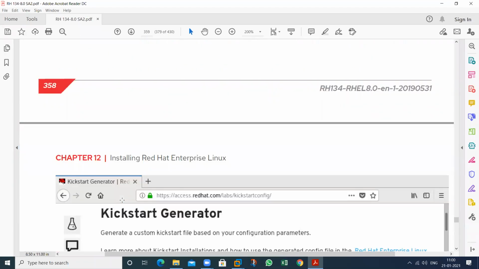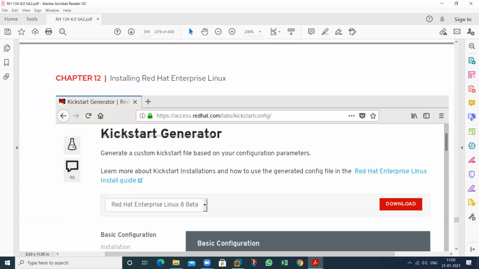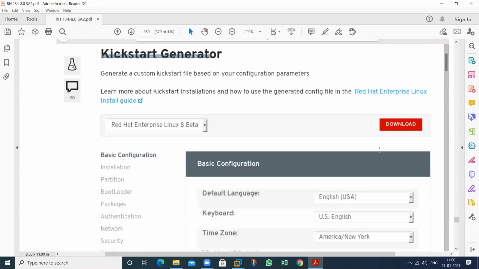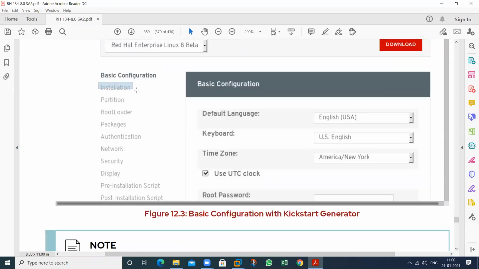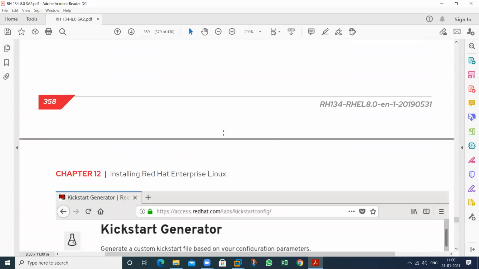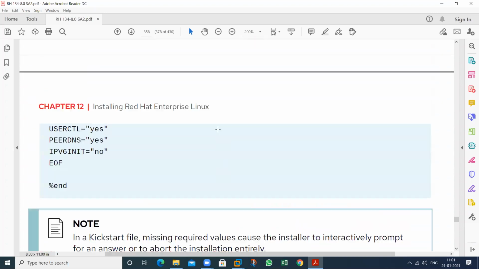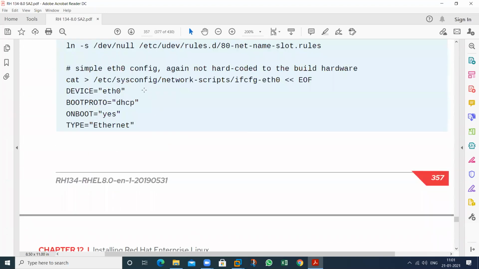And what is the other? So like this, ks generator. So download all of these things. So these are the installation process. This is the installation, this is the partition information, bootloader, what types of package you want to select, authentication, network, security, display, all the information you should give. This is a pre-installation script and this is a post-installation. So this is a GUI mode. And this is the CLI mode.